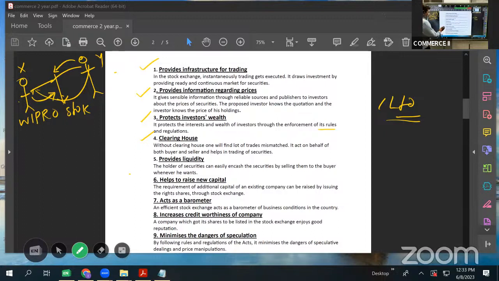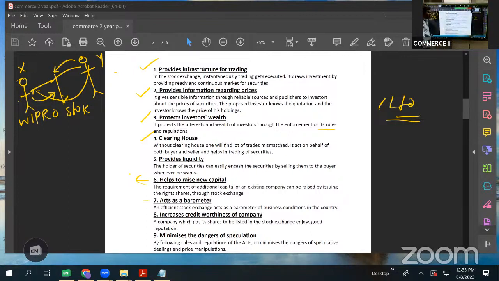Next, help raise new capital. Suppose already existing companies are there. They want to increase their capital. So they can issue new shares or they can also issue right shares. There is something called right shares. Right shares are the shares issued by a company to the existing shareholders. If the company is in need of funds, they will issue right shares. But right shares are issued only to the existing shareholders. If they are not interested, it will be issued to some others, right? So even that is done by a stock exchange.